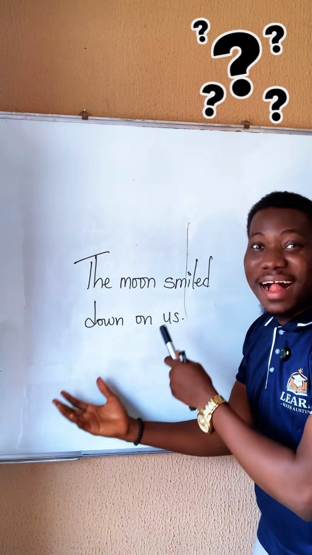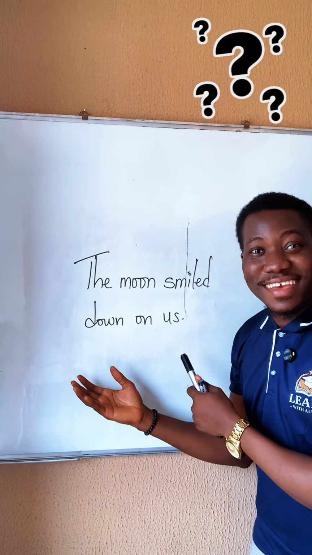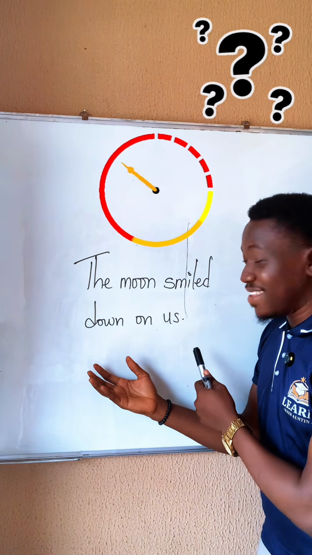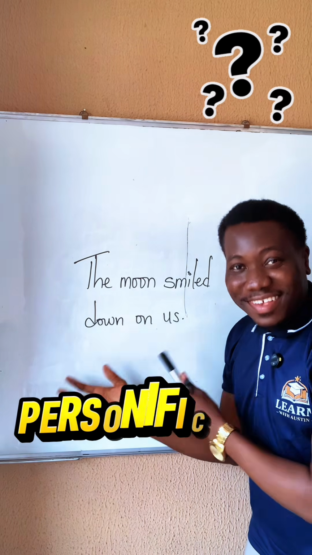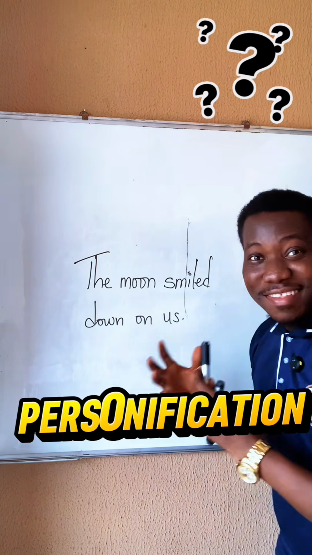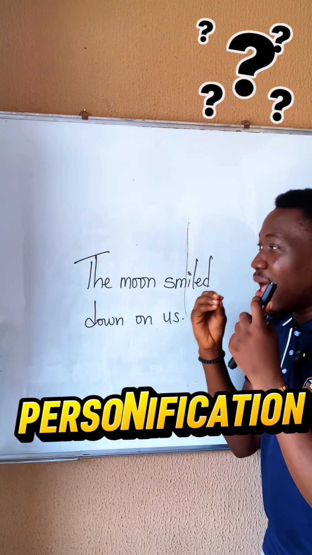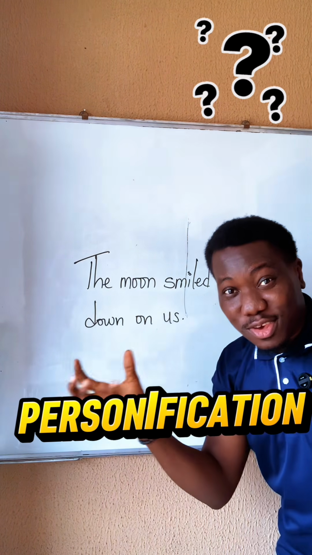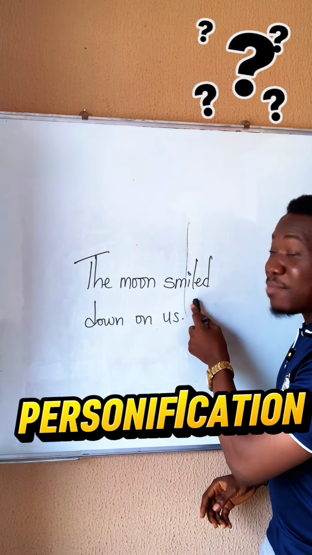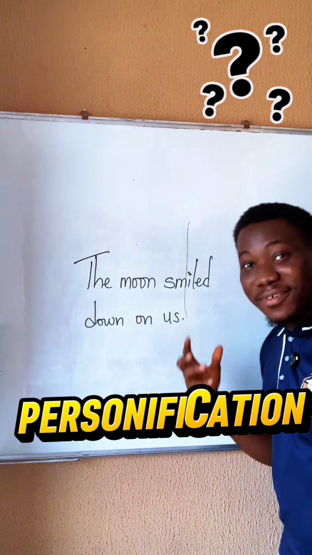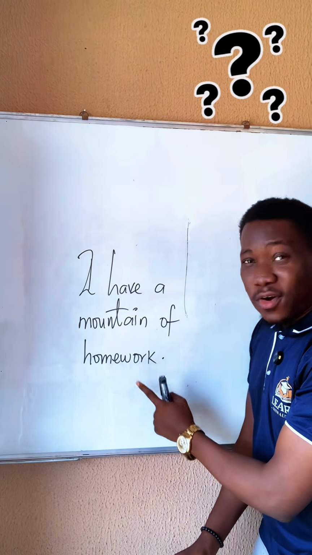The moon smiled down on us. What figure of speech is represented here? What do you say? Personification. Personification is the figure of speech in which human characteristics, human features, human attributes are ascribed to a non-human being. The moon smiling. Now that's personification. The moon smiled down on us. Personification. Expression number 8. I have a mountain of homework.